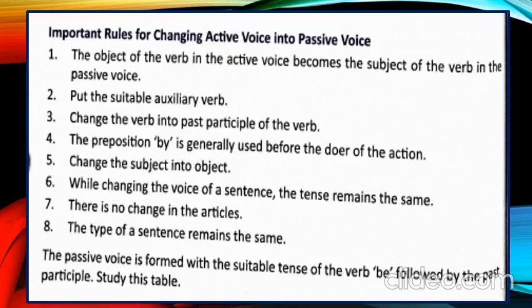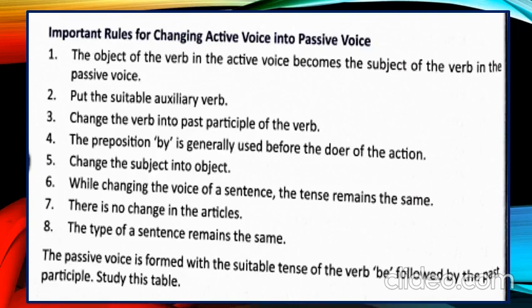Important rules for changing active voice into passive voice. Number one, the object of the verb in the active voice becomes the subject of the verb in the passive voice. Number two, put the suitable auxiliary verb. Number three, change the verb into past participle of the verb. Number four, the preposition by is generally used before the doer of the action. Number five, change the subject into object.